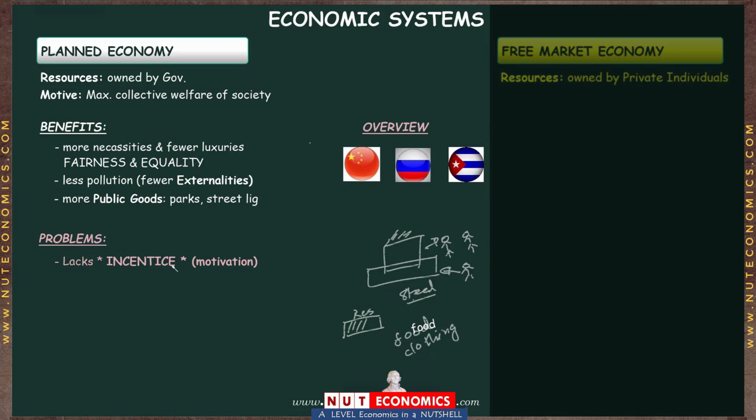And what we mean by that is, if you go back to this example of a steel factory, we are saying that the government literally owns all the land, all the capital, all labor, and all the enterprise. Which basically means for you as individuals that you don't even get to decide what sort of job you are going to choose, because the government will come and tell you that, look, we own all the labor that exists in this society, and we are going to tell you whether you are going to become a teacher or a farmer or an artist or whatever the government wants you to produce. Now, if you are forced to go and work in a steel factory or any other job, that is where we are saying that, look, you will have no incentive because you don't have any choice to pick this job, first of all.